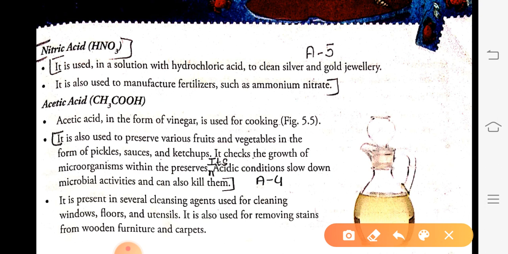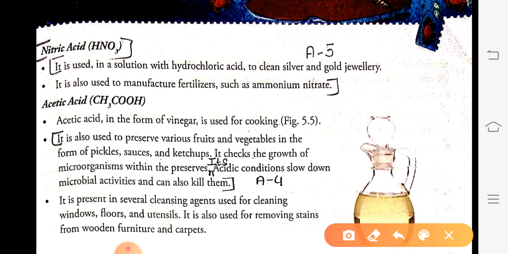Now another important acid is acetic acid. It is used in our day-to-day life in the form of vinegar.